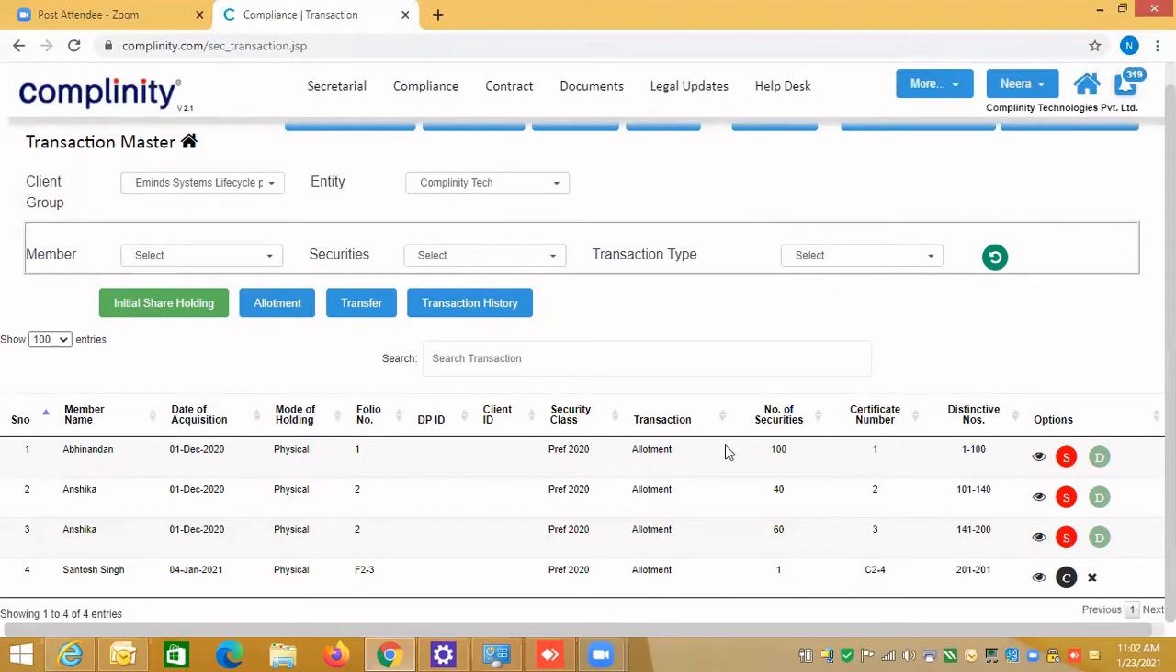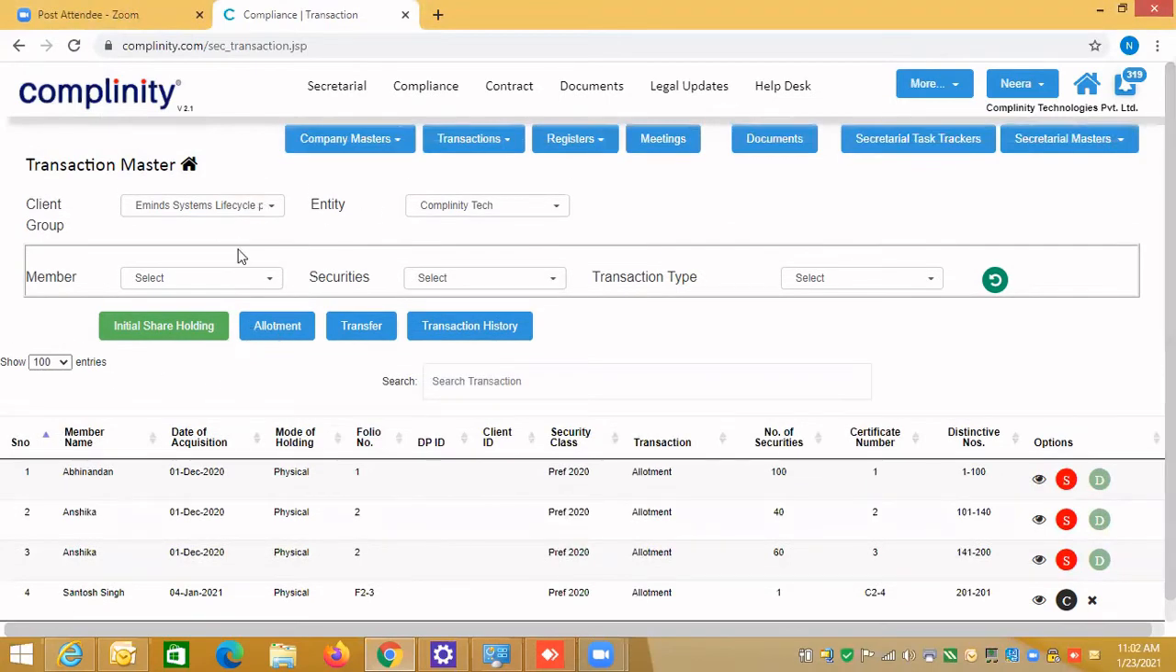Because these are the consecutive numbers, these are the sequential numbers. I'll just explain you 1 second. So you see here, these are the folio numbers and these are the allotments. So certificate number is 1, 2 and 3. The folio number for Abhinandan is 1, Anshika is 2. So folio number will be the same. And these are the split certificates and all. So let's do this exercise: how we can generate the certificate, how we can do the allotment. So let's take an example and do the allotment.